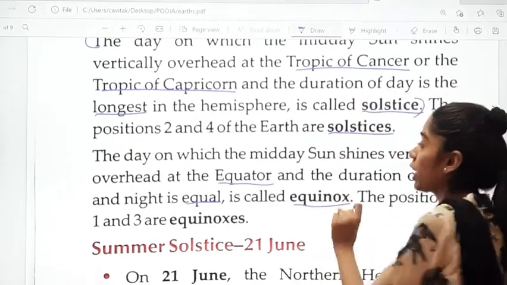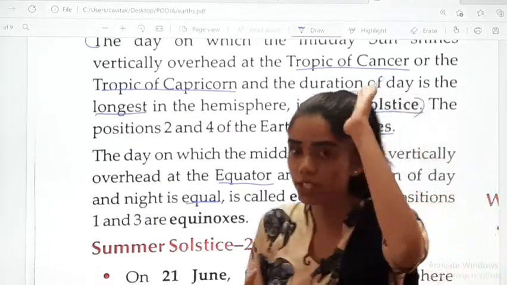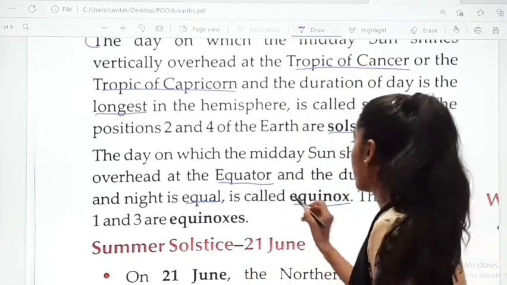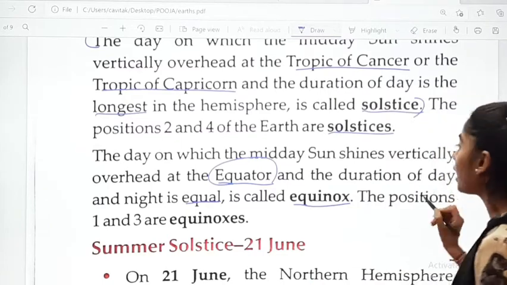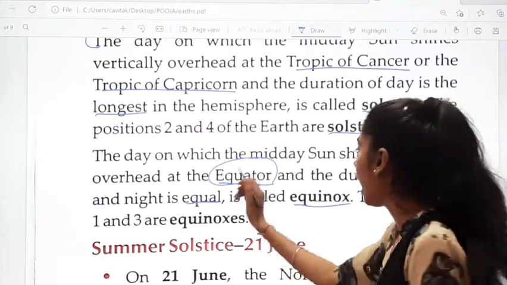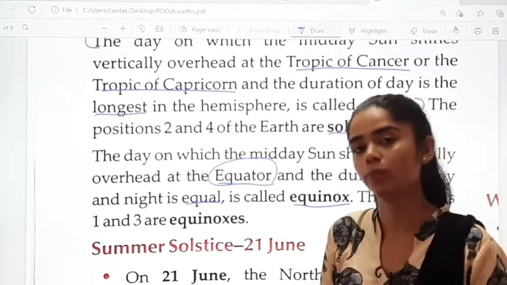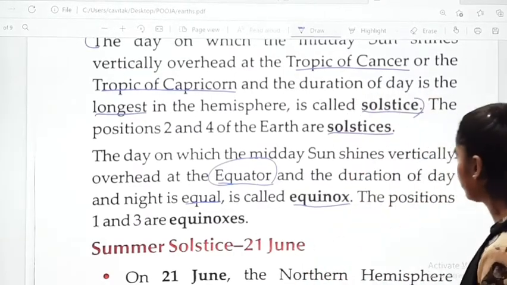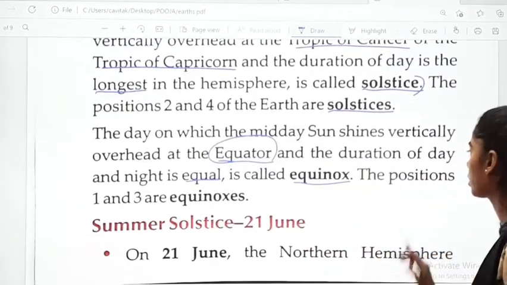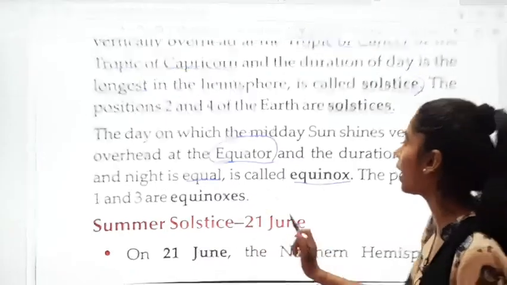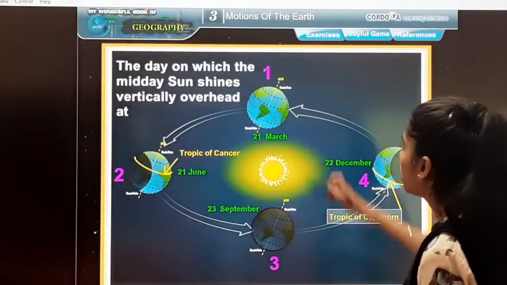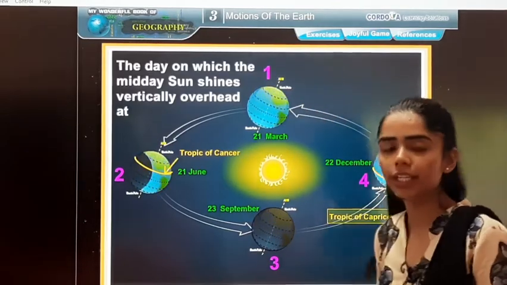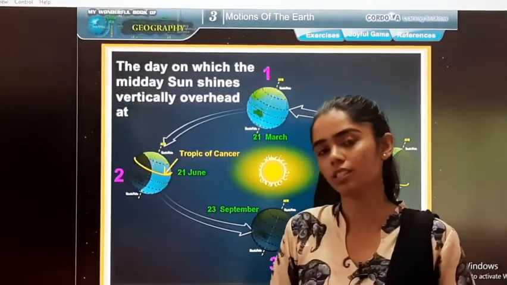But if we talk about equinox, the sun is vertically overhead at the equator, and the duration of the day and night is equal. Is it clear over here? So this is your equinox. So the positions 1 and 3 are equinoxes. Over here see, position 1 and 3, these are your equinoxes.